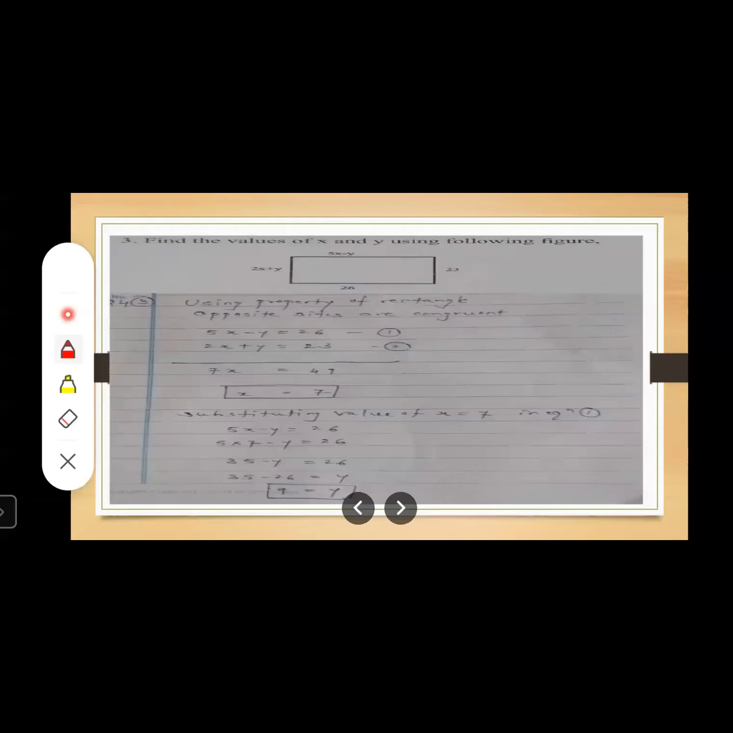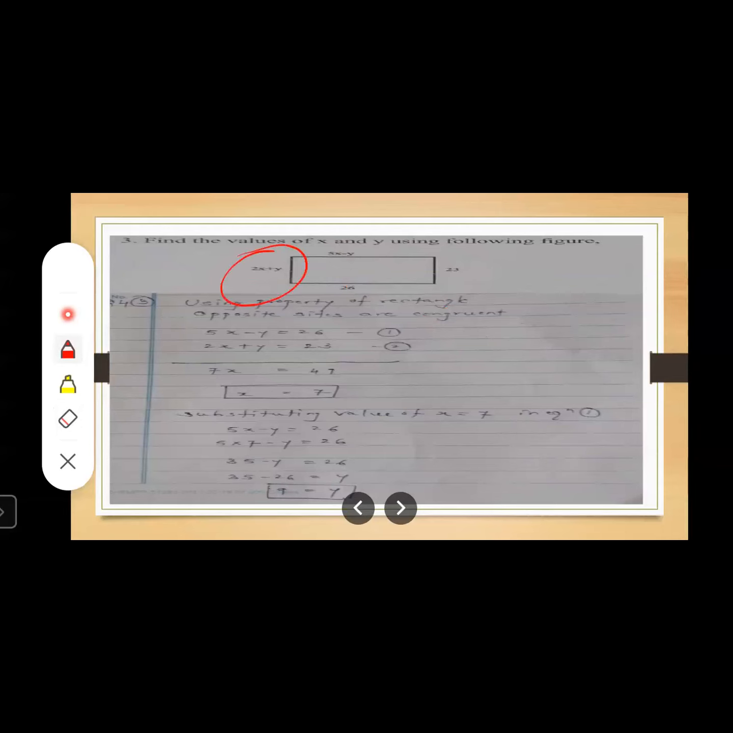So let us use this property of the rectangle, that opposite sides are congruent, and equate these two sides. These two sides equate. These two sides equate. When you equate these two sides, you will get these two equations. Simply solve these two equations and find out the values of x and y. Once you find out the values of x and y, what you have to find out? See, just put this value.